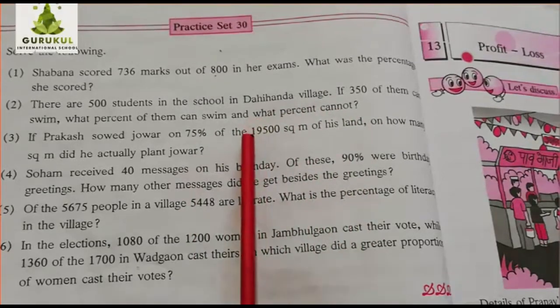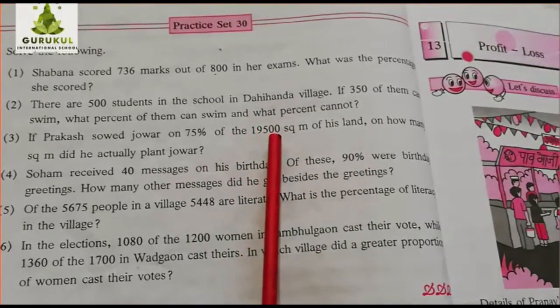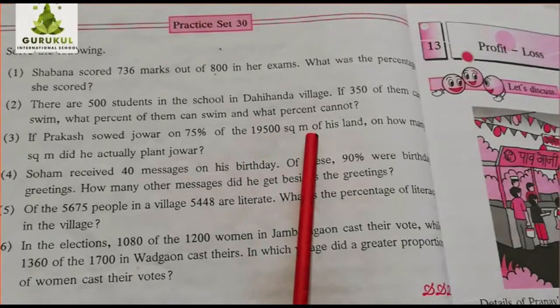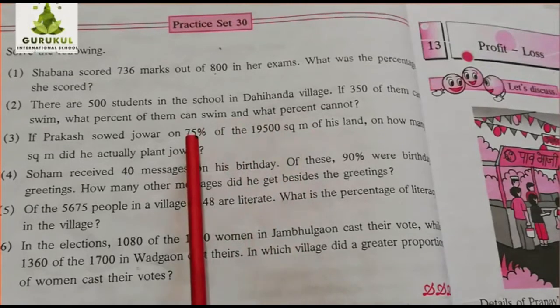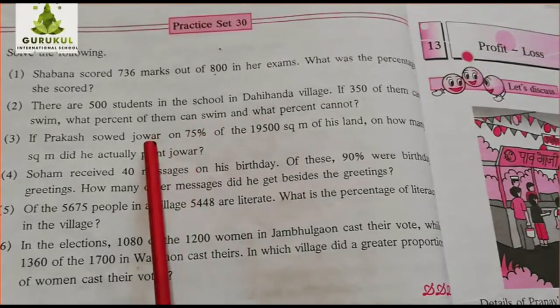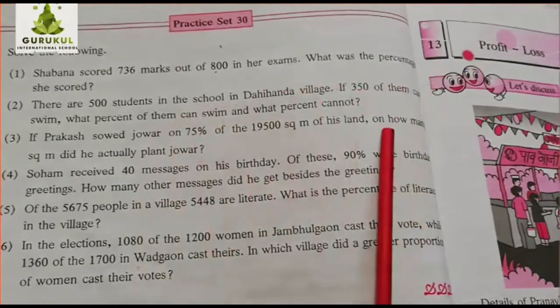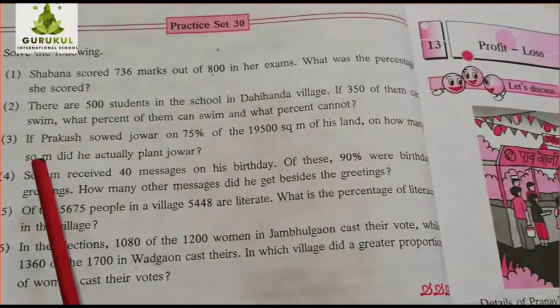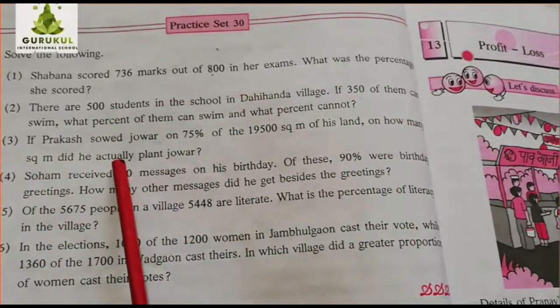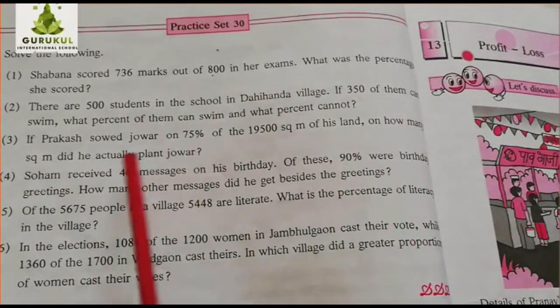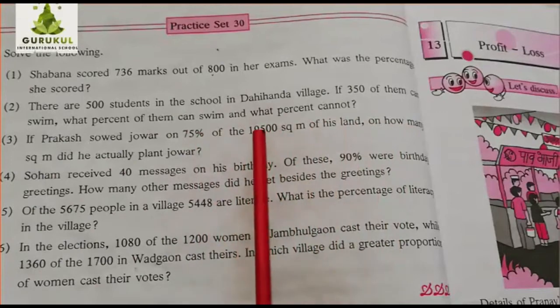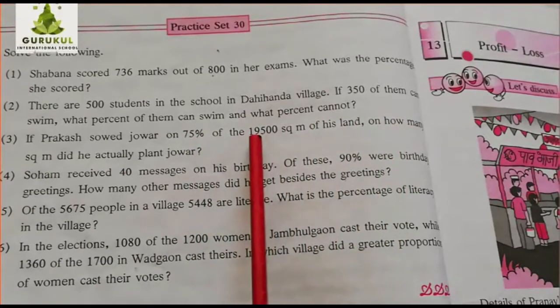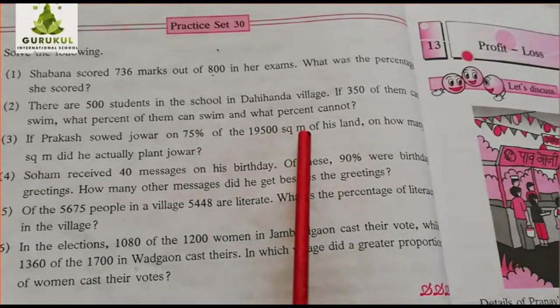Total area is this much. 19,500 square meter is the area of his land. And of that 75% he put jowar plant. Now on how many square meter did he actually plant jowar? Now you have to find out of this much. 19,500 square meter is given to you.